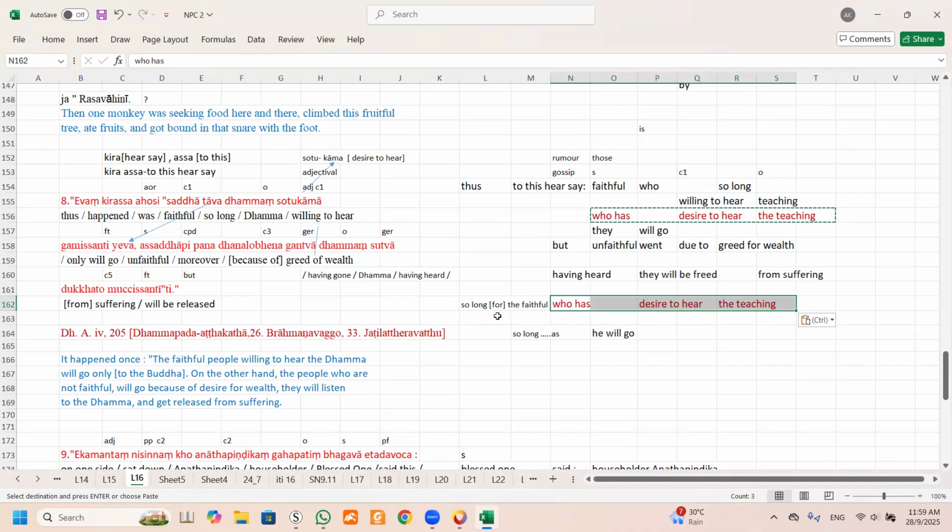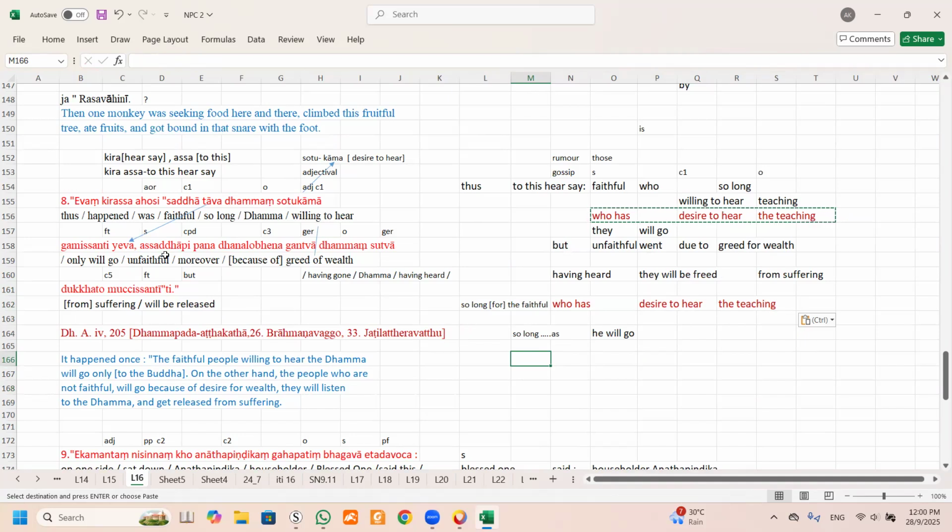So long for the faithful who has the desire to hear the teaching. Then you see, as he will go, meaning he will go to listen. So this is how you translate this line. Something like that. So we still have to put it into another perspective. This part is done. So this is the next line.